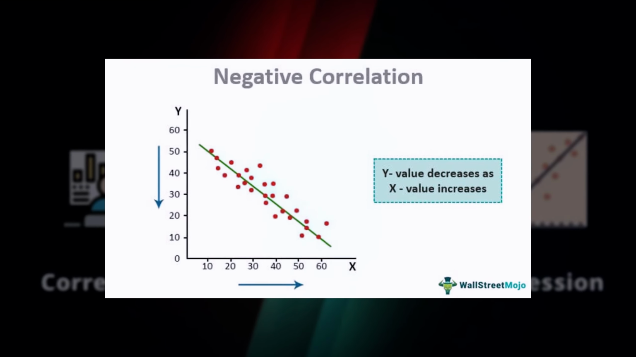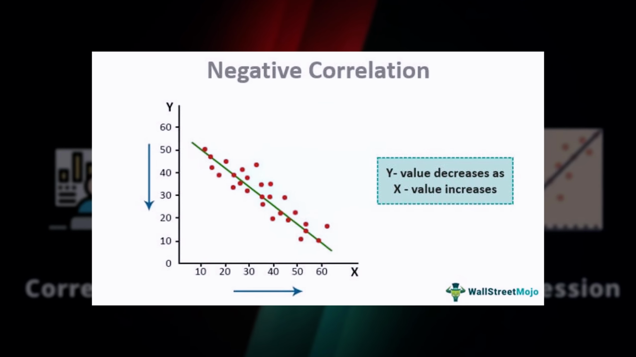Now, the stronger the positive correlation, the closer this line tends to be to linear, and the weaker the positive correlation, the weaker the line that we can see. Now, for a negative correlation, there is always this downward slope.